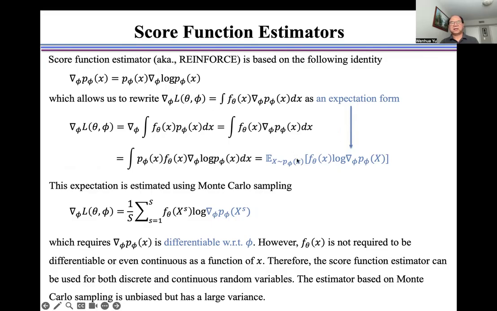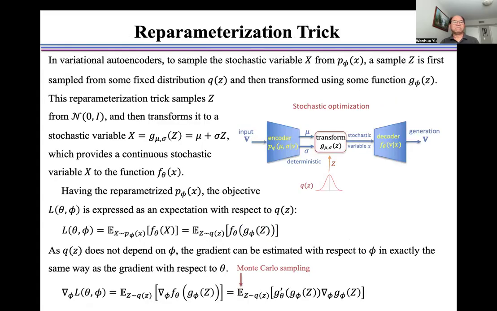which allows us to rewrite this gradient as an expectation form as shown here. This expectation is estimated by using Monte Carlo sampling as shown here, which requires this gradient to be differentiable with respect to phi. However, f_theta is not required to be differentiable or even continuous as a function of x. Therefore, the score function estimator can be used for both discrete and continuous random variables. The estimator based on Monte Carlo sampling is unbiased but has a large variance.